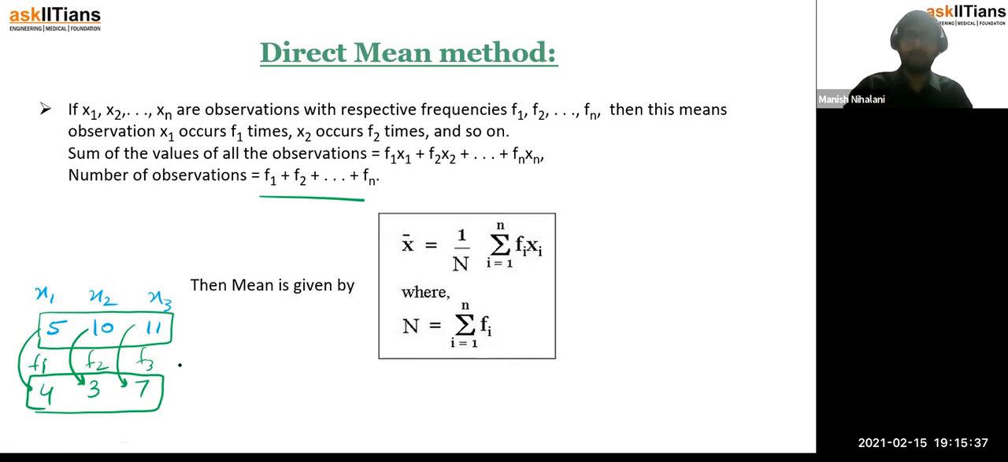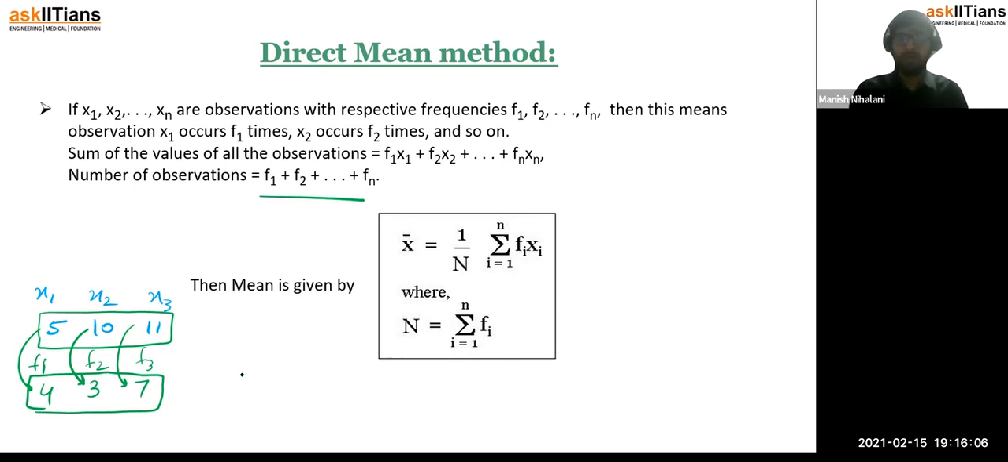But instead of adding it 4 times, we can directly multiply 5 by 4, right? Similarly, we will multiply 10 by thrice 3, 11 by 7 times, right? And then you will add all of it, so you would get the sum of all the observations. And when you have to talk about the total number of observations, you would say it is just 4 plus 3 plus 7. So this is how we calculate mean.